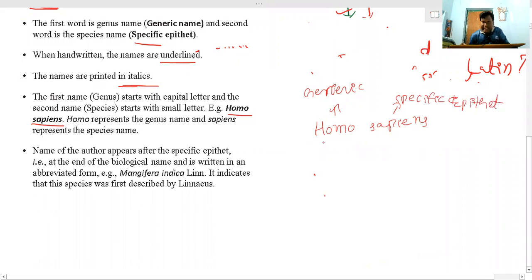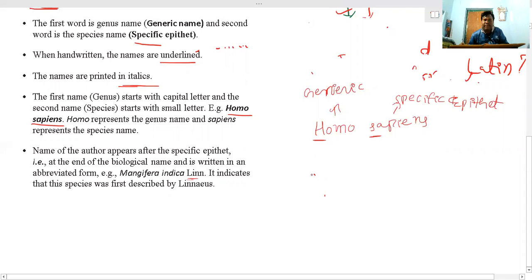So when you look at these, the generic name always starts with a capital letter, and this sapiens starts with a small letter. Okay, so it's very important. And next, suppose this scientist has given names. It is also one of the most important. The scientist name should be mentioned after the completion of this one. Suppose we are taking the example where the name of the author appears after the specific epithet. So that name should be in an alphabetical manner.